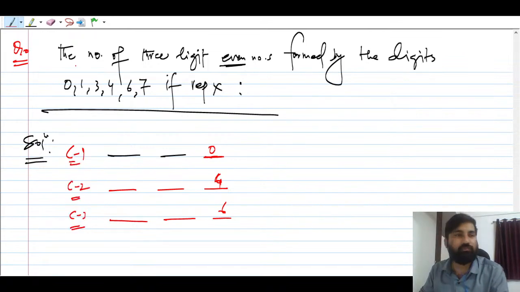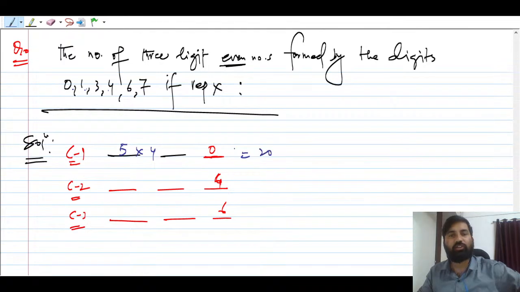Understood? Now, see, already 0 has been used, so don't worry about that. Now this space can be filled by how many ways? That you have to find. You can say there are 1 2 3 4 5 6. One of the digits has already been used, so it is 5. So you can say 5 into 4